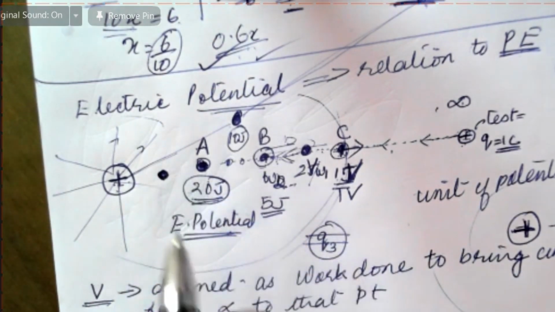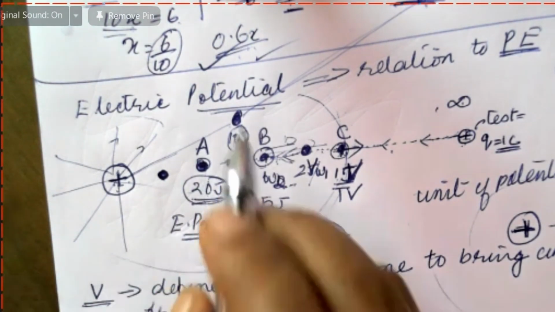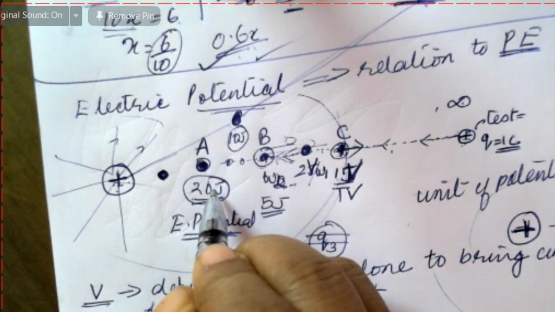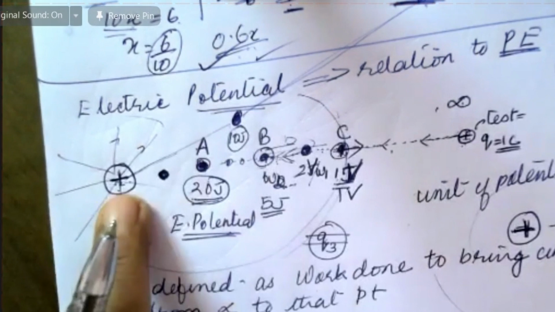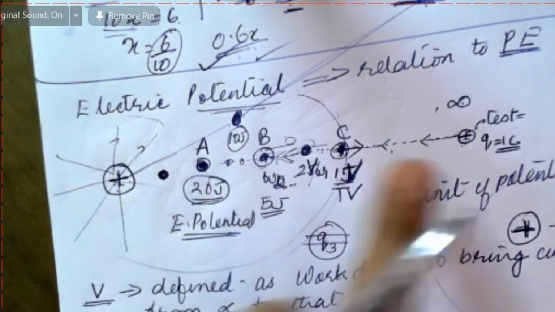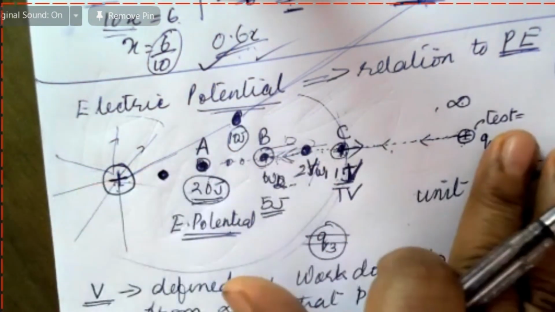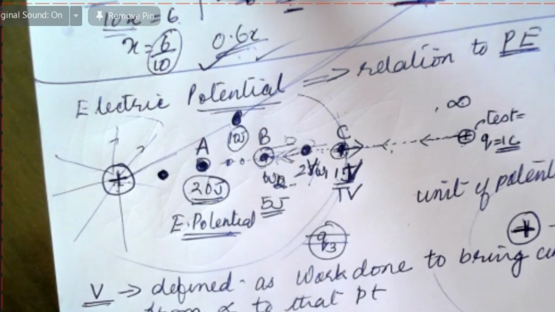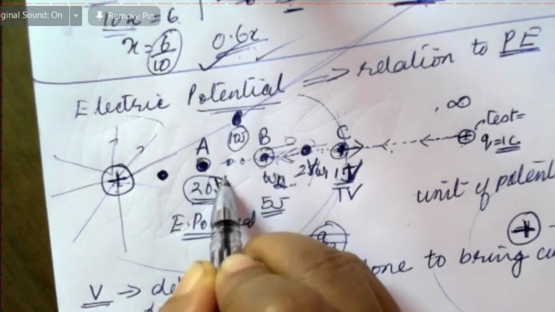Now if this is positive or negative, that I will tell you. Since this is positive, I was talking about bringing a positive charge. Now, if it is negative, bring a negative charge. Okay. So now this point has a potential of say 20 volt.